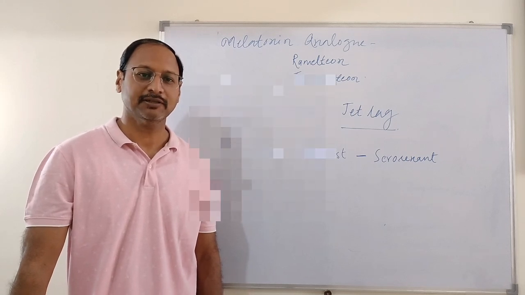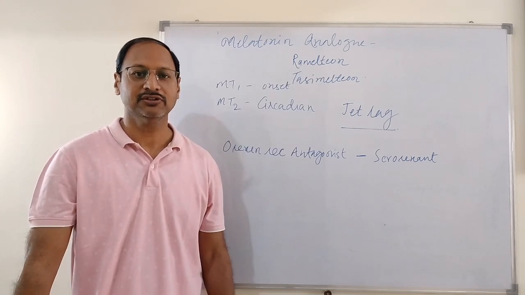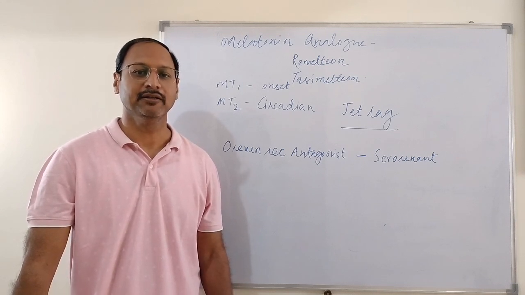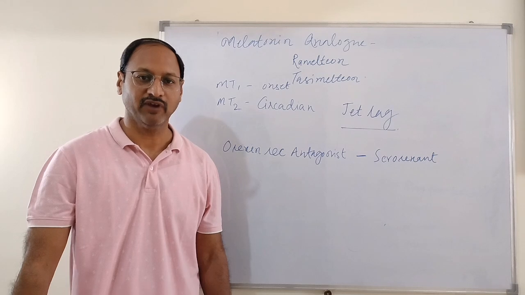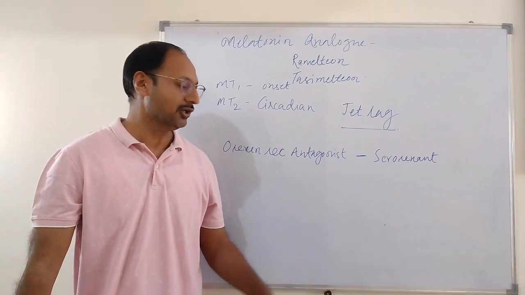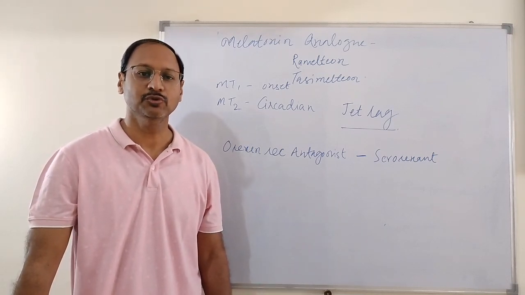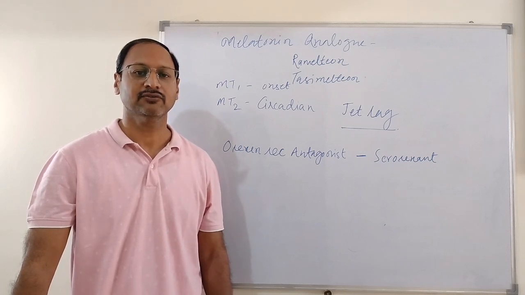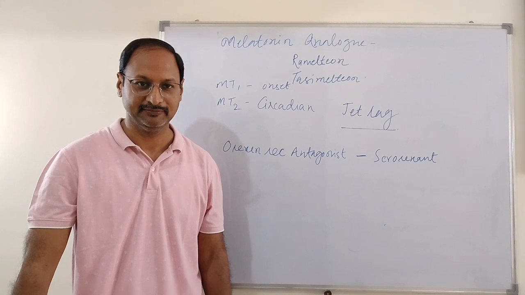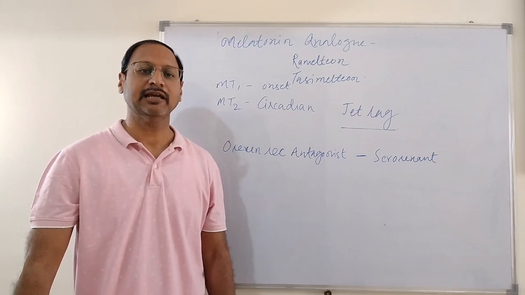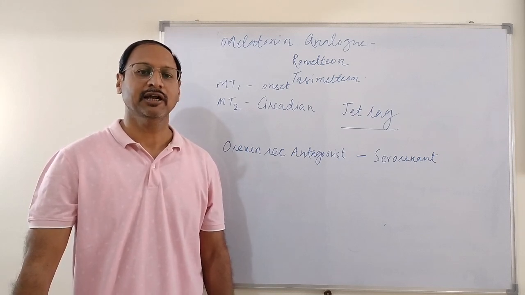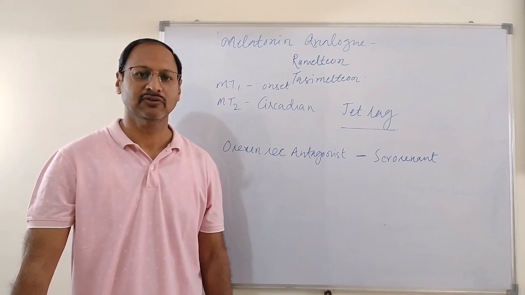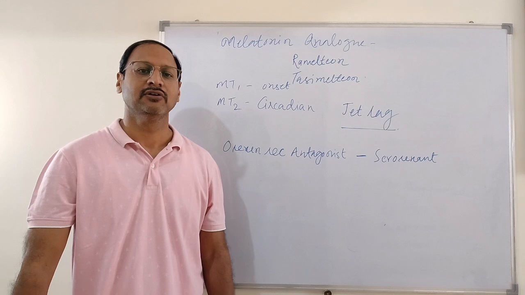The next group is the orexin receptor antagonists. Orexins are released from certain neurons of the brain, which are responsible for wakefulness. The orexin receptor antagonist suvorexant is now used for the treatment of insomnia as well as for the treatment of jet lag. Some other drugs like antihistaminics and some antipsychotics are also used. They are used as miscellaneous drugs for induction of sleep.